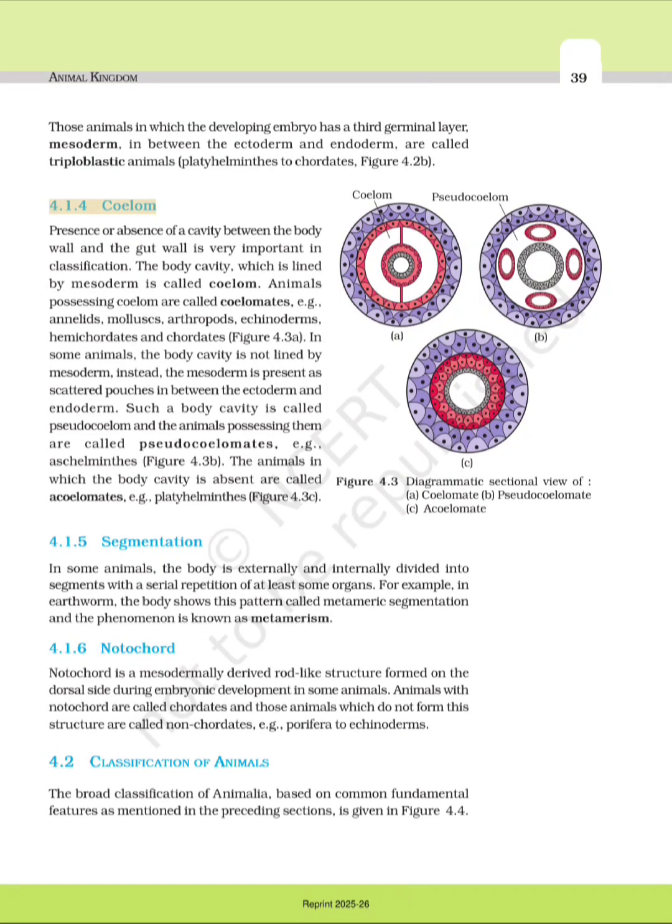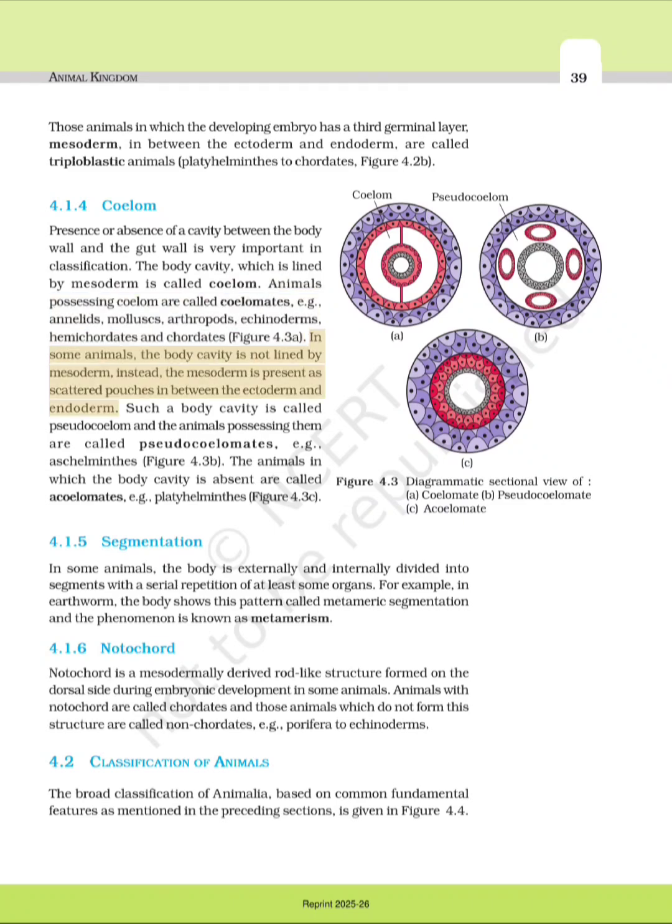4.1.4 Coelom. Presence or absence of a cavity between the body wall and the gut wall is very important in classification. The body cavity, which is lined by mesoderm, is called coelom. Animals possessing coelom are called coelomates, e.g., annelids, mollusks, arthropods, echinoderms, hemichordates and chordates, Figure 4.3a.